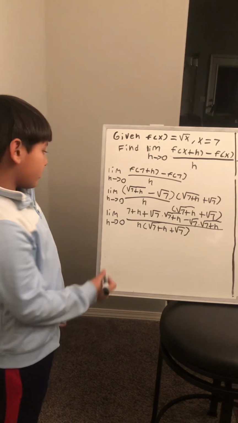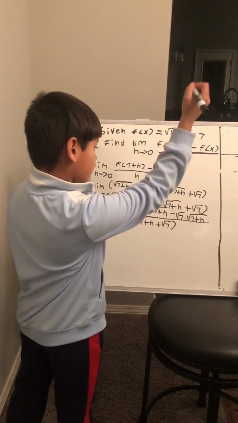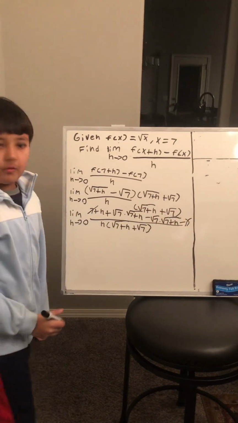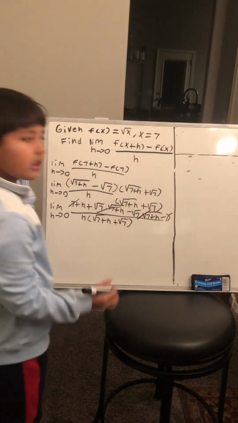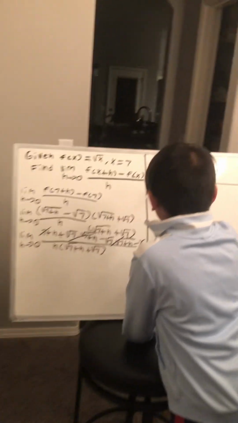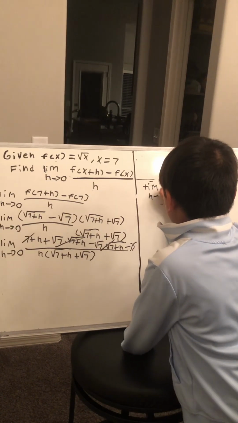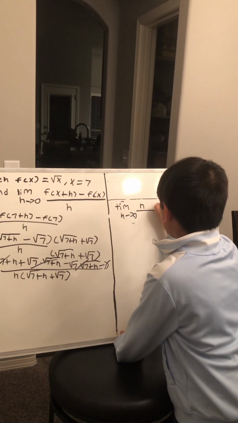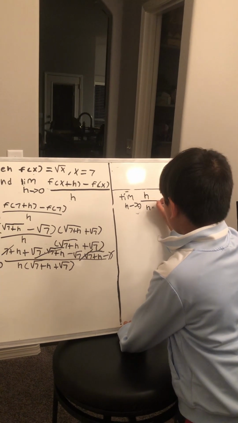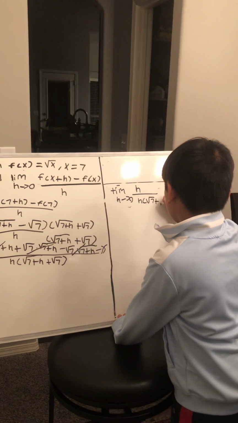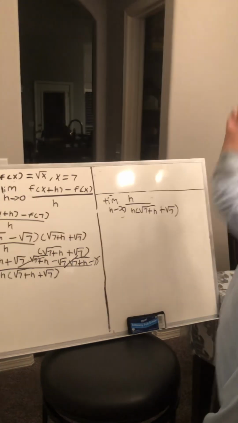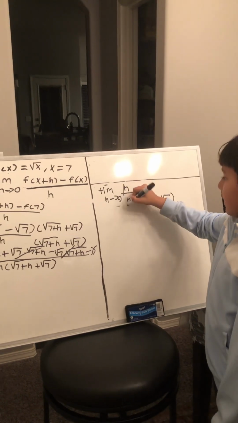So now what we can do is we can cross the 7 and, oh, I forgot. So now we have to do minus 7, right? So now I can cross the 7 and the 7, right? And now I have this and this crossed, right? So now what we have is the limit as h approaches 0 of h, whole over h parenthesis radical 7 plus h plus radical 7. So now what we can do is we can cross the h and the h.